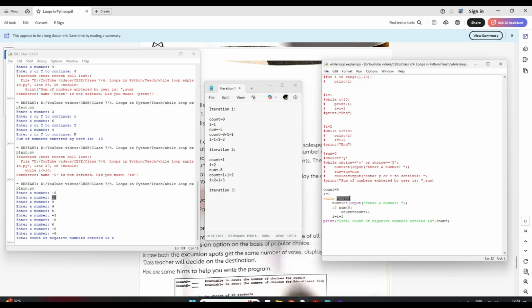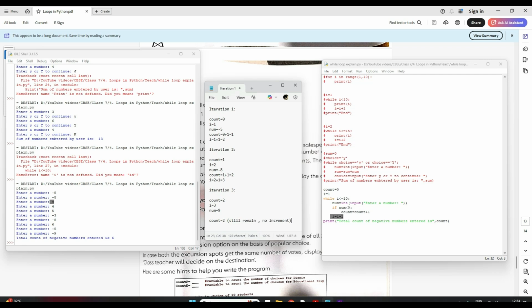Now again it will go up for iteration 3, the third time executing. Now 3 is less than or equal to 10, right? So again it will come here. In the third iteration my count is 2 and I is equal to 3. Now I enter num is equal to 9, correct? Now it is checking if num is less than 0. Is 9 less than 0? No, it is not. So it will not come to this line. Count still remains 2 only and my I is incremented. So after this my count still remains 2, same. No increment, correct?